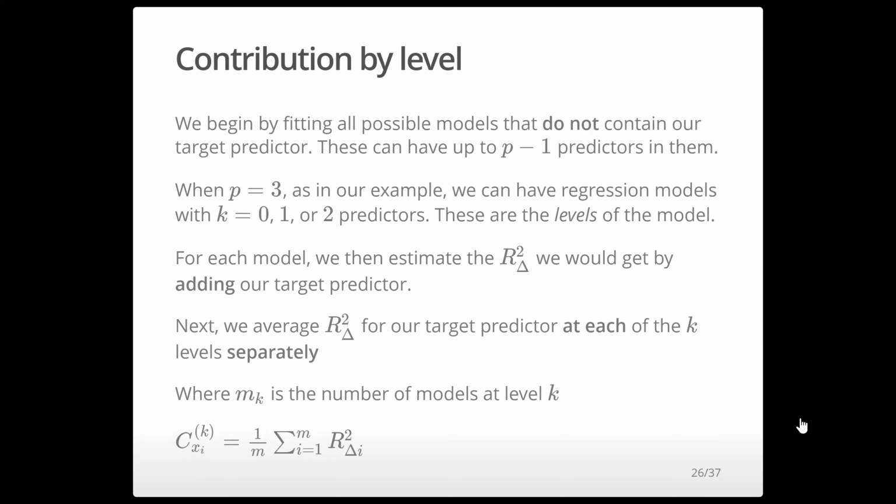So we're going to go level by level and average the delta R squared across each level. Where M is the number of models at level K, we're going to go through each level K, and we're just going to average across all the delta R squares.